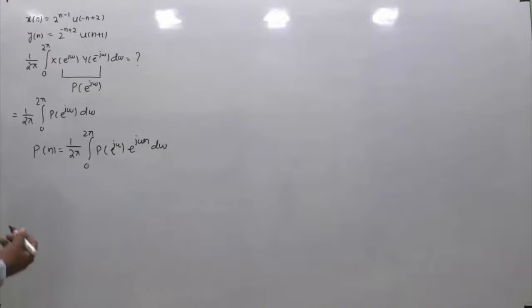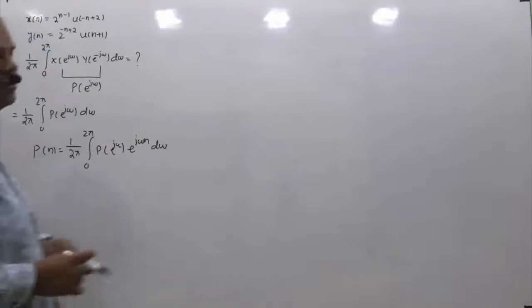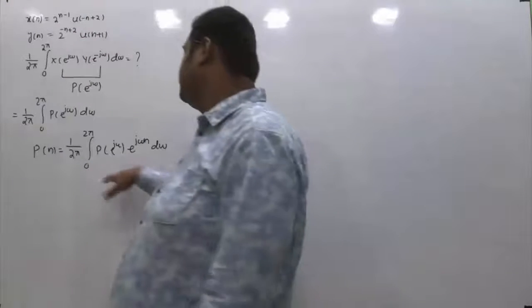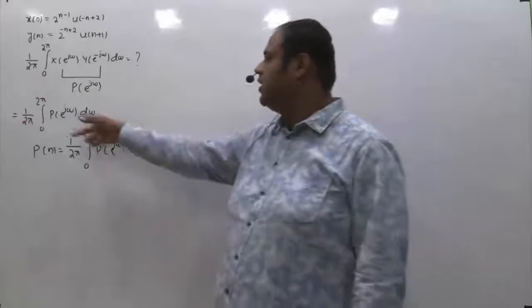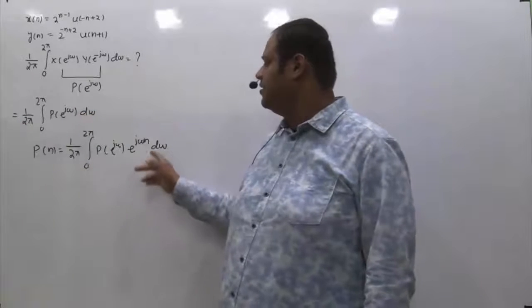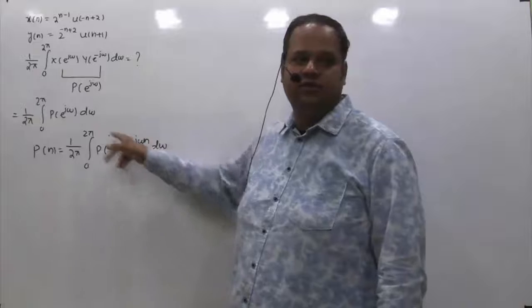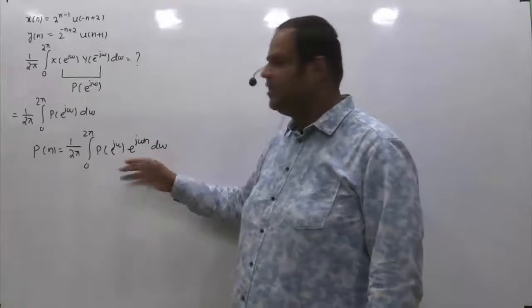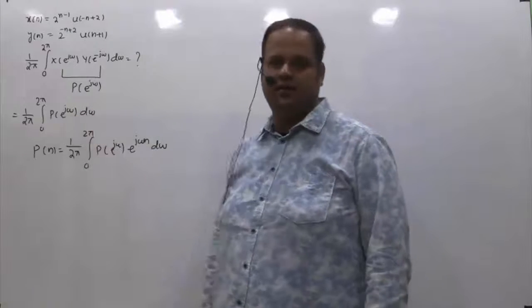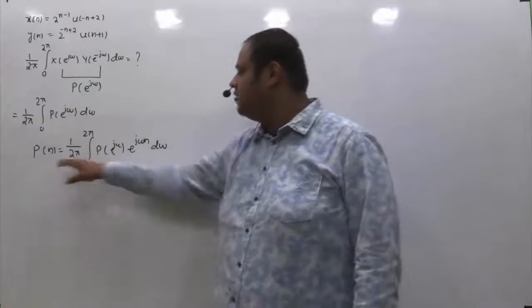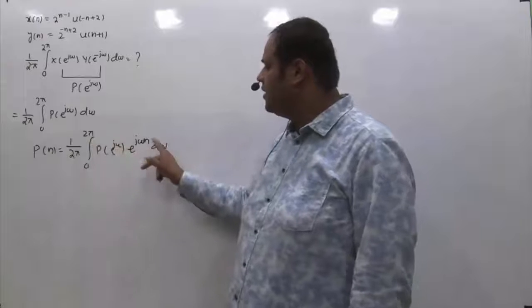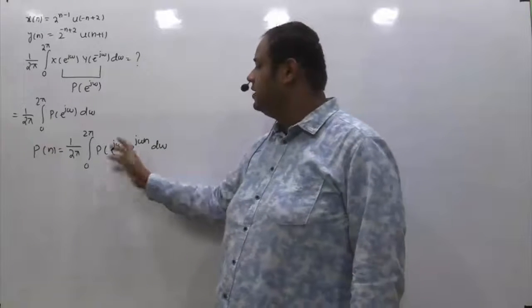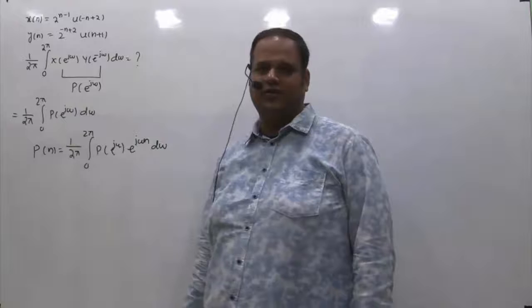Now if you compare this and this, what do you feel? In other words, what should I do in this particular integral so that it looks like this? The only difference is that e raised to power j omega n is not present in this. If I make n equal to 0, then this integral will be equivalent to this integral. This is the standard one, and in this integral, if I make n equal to 0, the right hand side will be exactly equivalent to this.